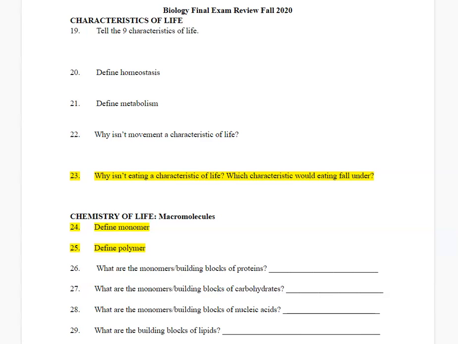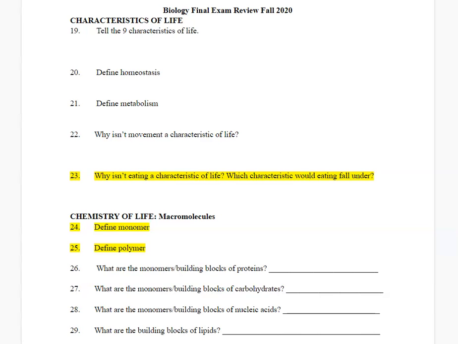Number 22, why isn't movement a characteristic of life? Now, movement isn't a characteristic of life because not all living things move. If there's a characteristic that a living thing doesn't have, it can't be a characteristic of life. All living things have to have that characteristic.